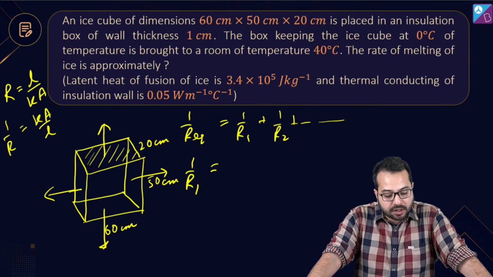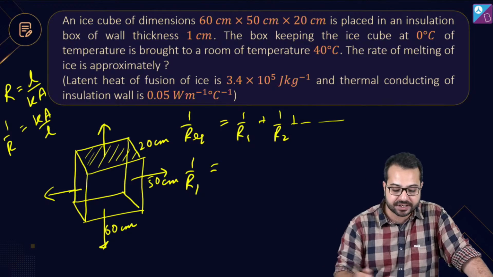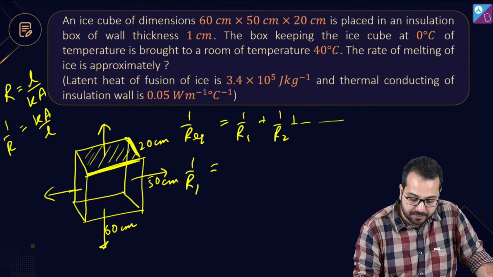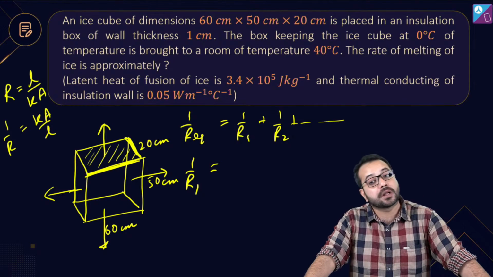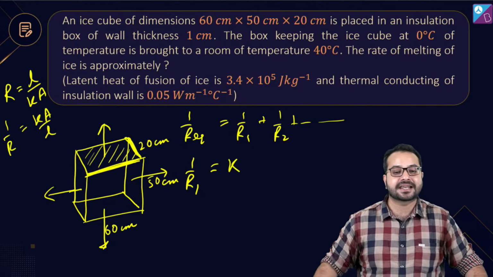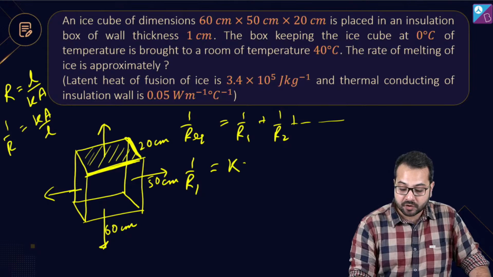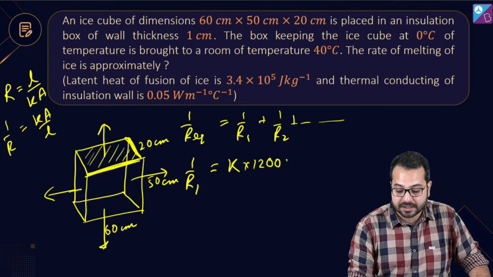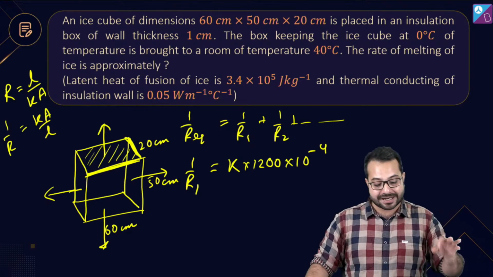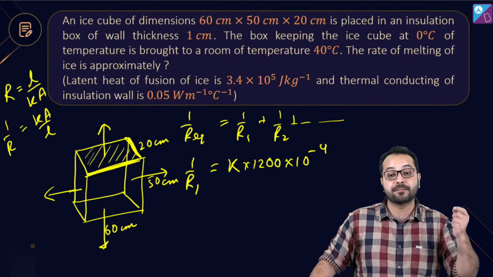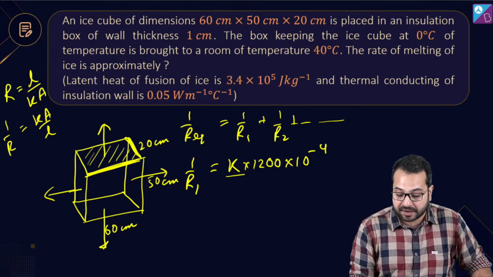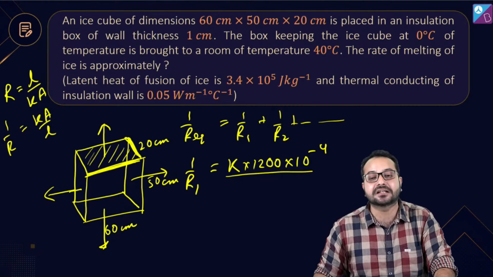If we talk about this top surface, तो इसका डायमेंशन कितना हो जाएगा? एरिया कितना हो जाएगा? ये 60 सेंटीमीटर है और ये 20 सेंटीमीटर है, तो एरिया कितना हो जाएगा? 1200 सेंटीमीटर स्क्वायर. Okay, let's say that the thermal conductivity is K. So the area will become 1200 centimeter square. SI यूनिट में चेंज करेंगे तो कितना हो जाएगा 1200 into 10 to the power minus 4 meter square. Is that correct? So this is K into area, divided by length.